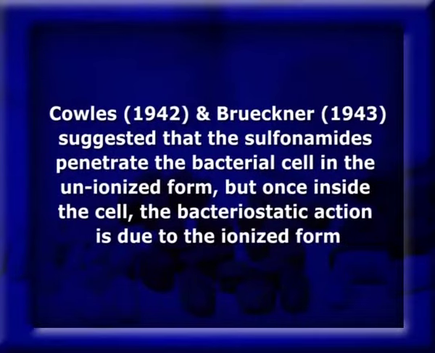Coles in 1942 and Bruckner in 1943 suggested that the sulfonamides penetrate the bacterial cells in the unionized form, but once inside the cell, the bacteriostatic action is due to the ionized form. Thus, it is not the extracellular ionic concentration that governs the potency of the sulfonamides, but rather the intracellular ionic concentration, which in turn is limited by the permeation of undissociated or unionized compounds.